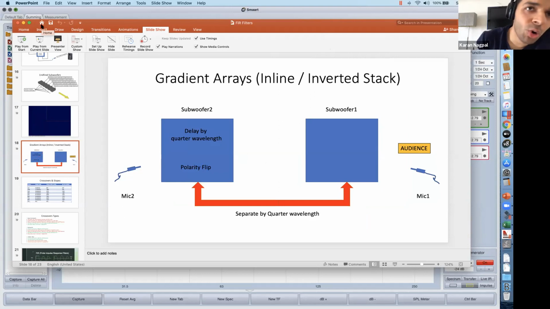They use the acoustic center of the subwoofer, front and back, and diffraction, meaning sound waves that bend and go to the back. Using that property, it uses a separation of a quarter wavelength between the diffracted portion of the front-facing and back-facing subwoofer.